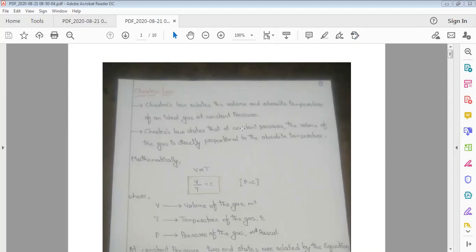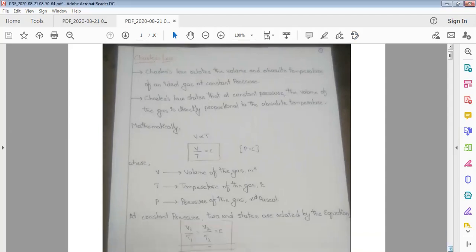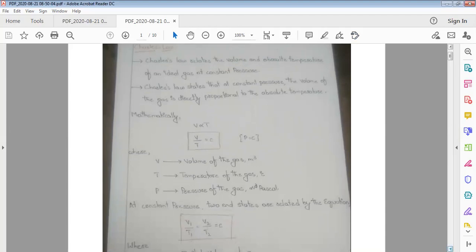So Charles' law states that at a constant pressure, the volume of a gas is directly proportional to the absolute temperature. Means volume of a gas is directly proportional to absolute temperature. If we increase the temperature, the volume increases. If we decrease the temperature, volume decreases. Examples for volume varying with temperature are